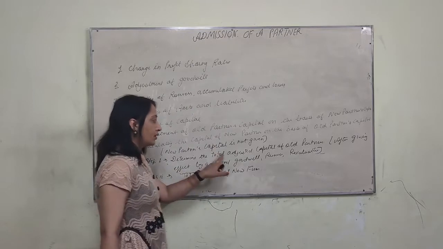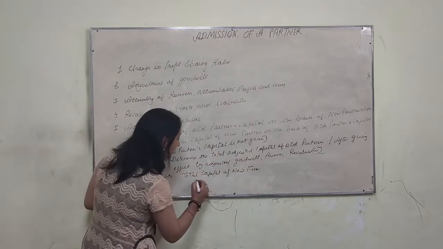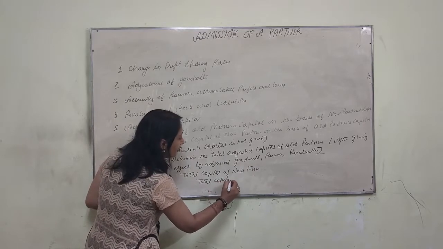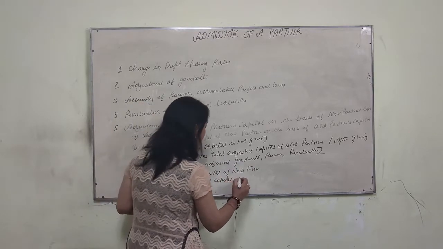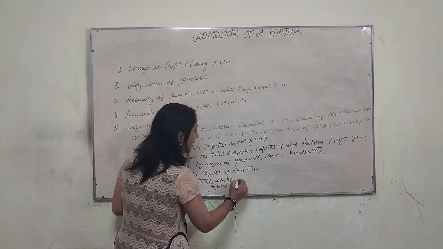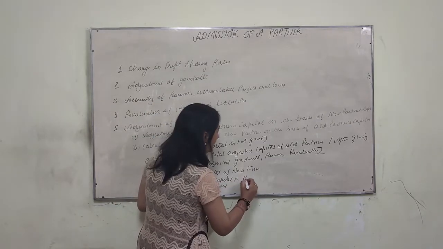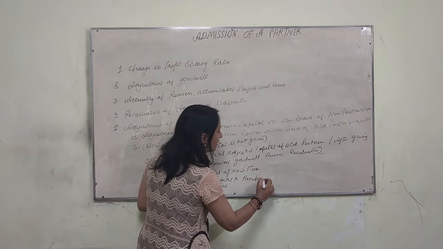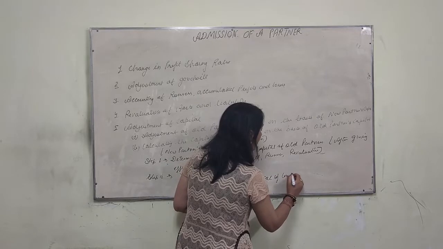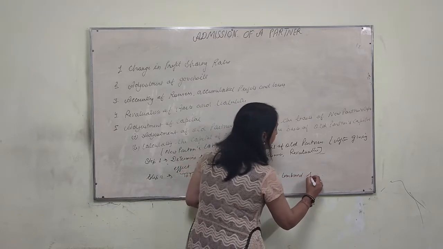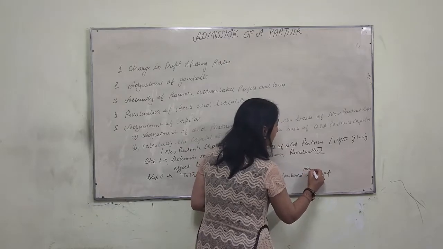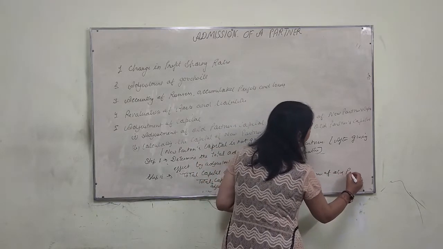In the first case, we have found the total adjusted capital. So the formula is total adjusted capital into the reciprocal of the combined new share of old partners.